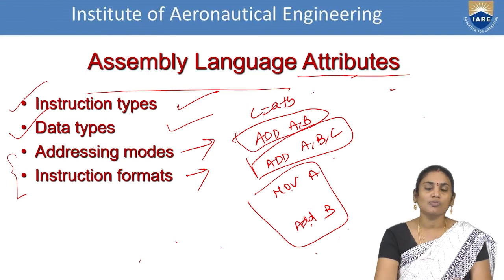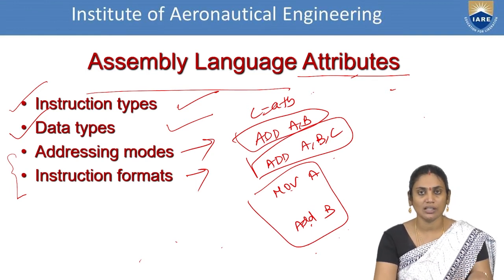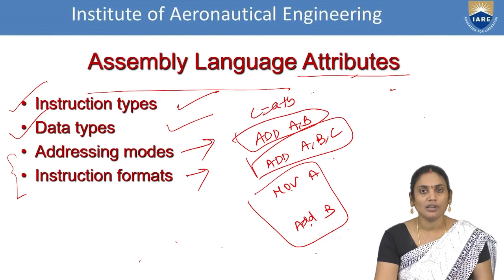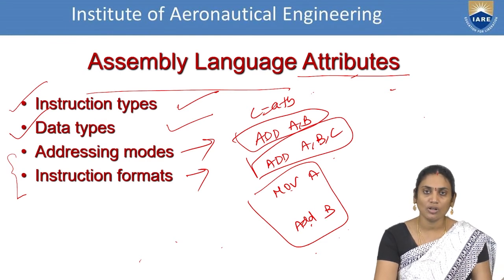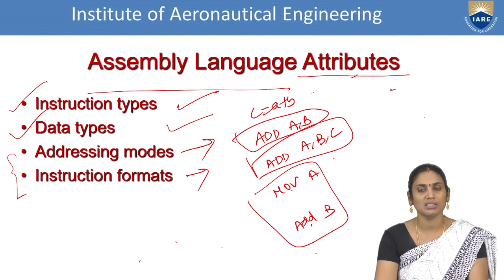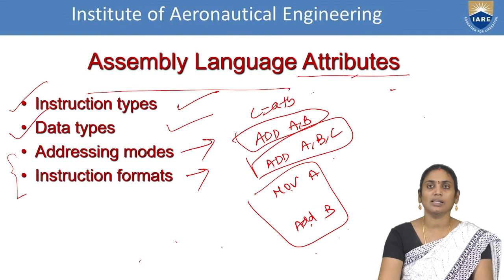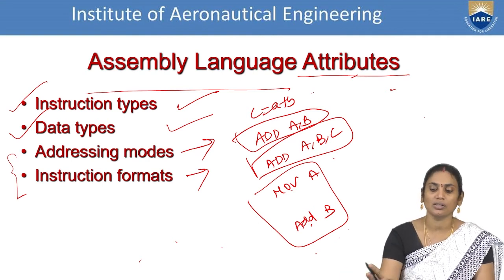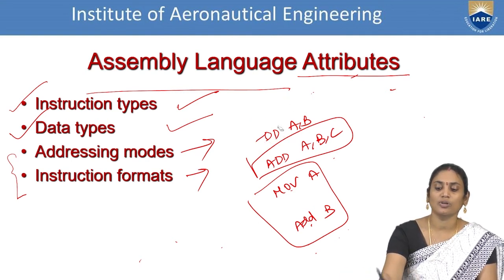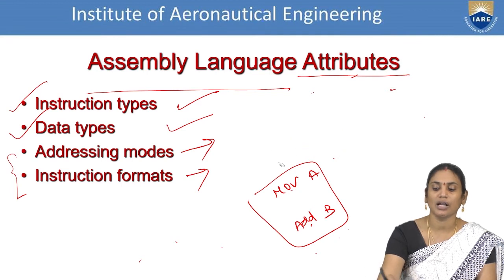So you don't mind how many times you can represent it, but still the context is what convention of the computer exists. Based on that, how can you reduce the space and reduce the complexity so that your program can easily execute with the intended operation? This is the key idea behind instruction format. So these are the things you will be learning in the context of assembly language attributes.